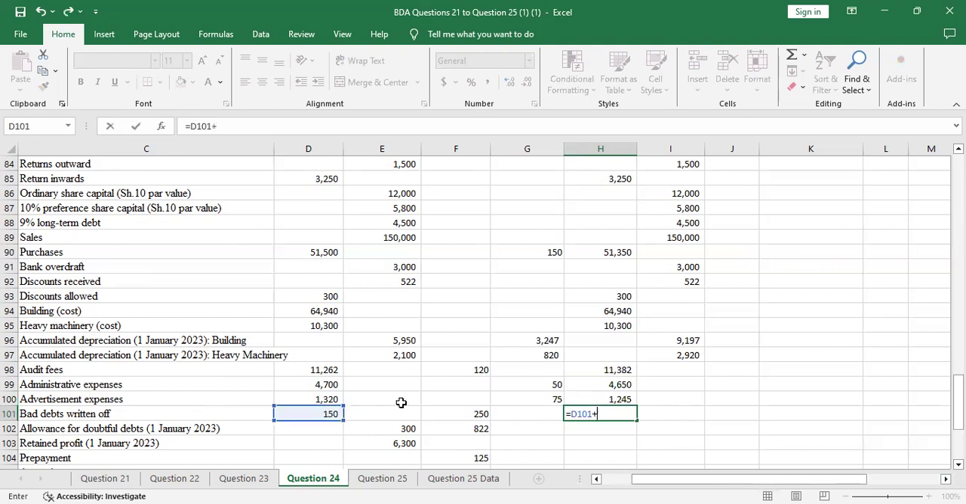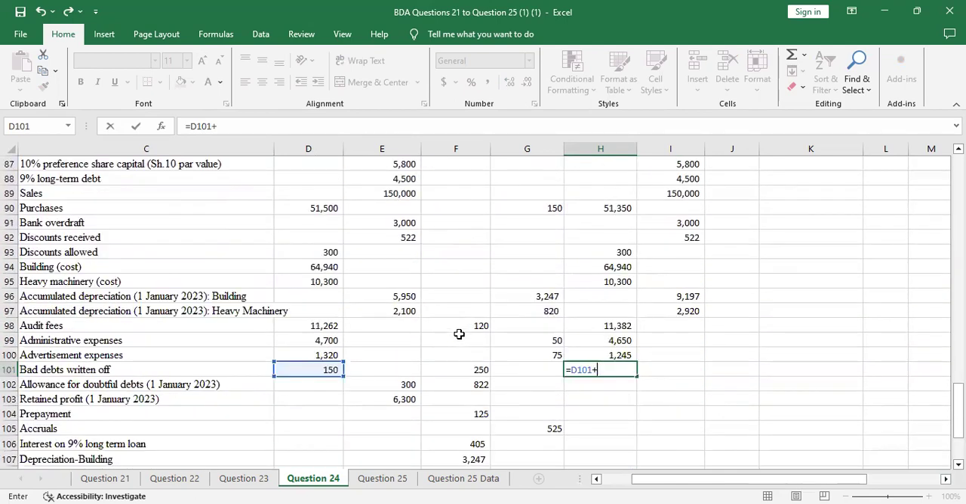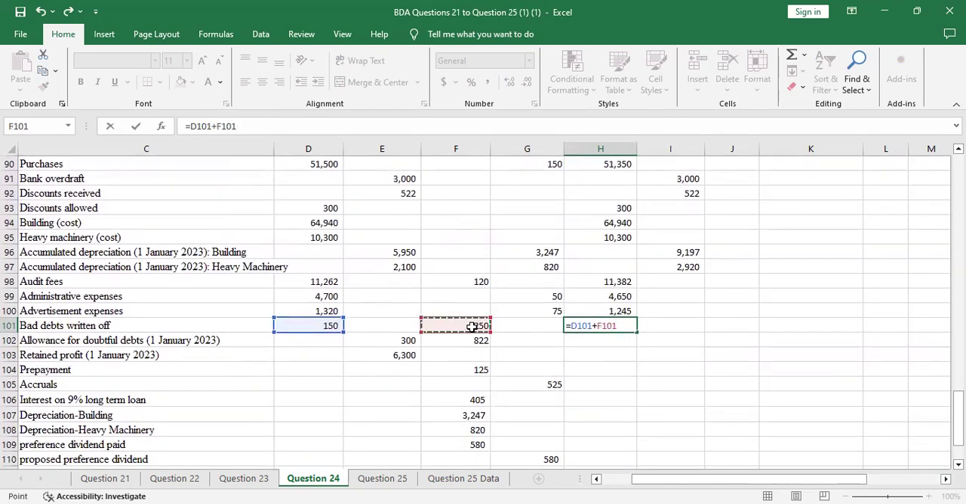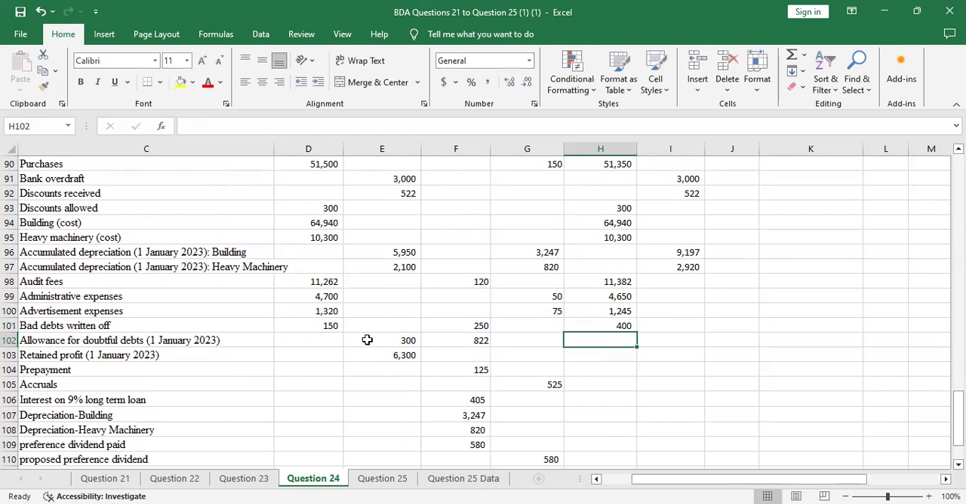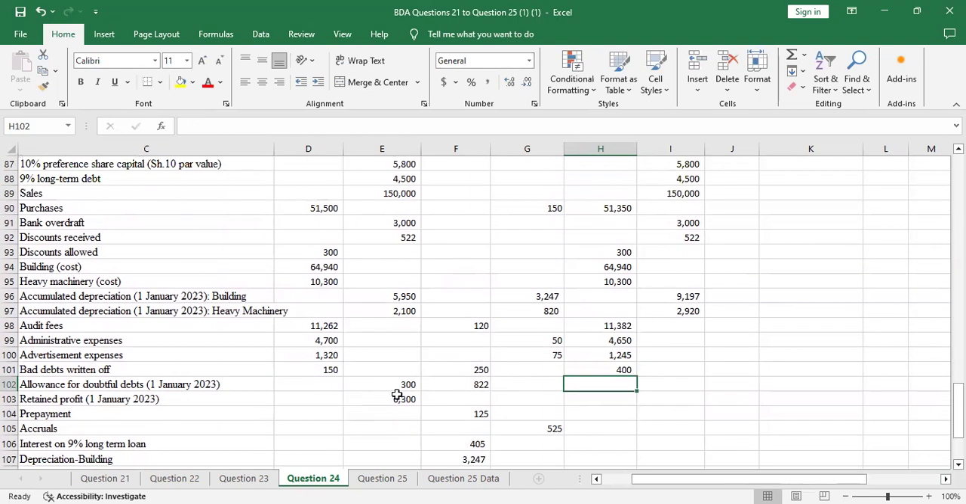Then this is also on the debit. Let me see here. The adjustments on the debit. So just sum the two. Get 400. Then allowance for doubtful debts. We had a balance brought down of 300, but it has increased to 822. So the provision is increased to 822. So here you always take the increase in provision for doubtful debts.